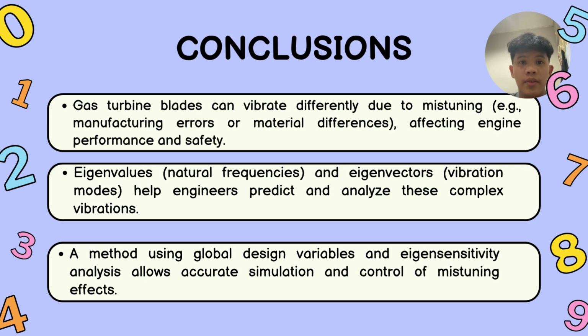Gas turbine blades can vibrate differently due to mistuning, like manufacturing errors or material differences, affecting engine performance and safety. Second, eigenvalues and eigenvectors help engineers predict and analyze this complex vibration. By using global design variables and eigensensitivity analysis, we can accurately simulate and control mistuning effects.